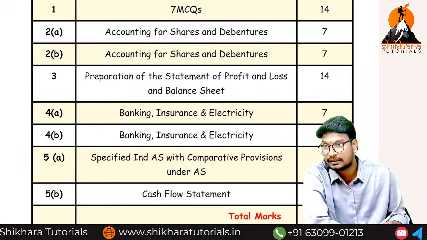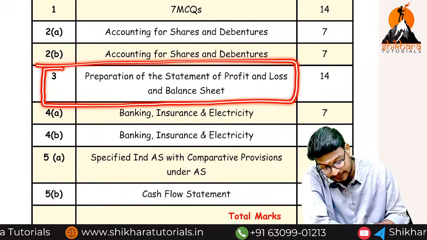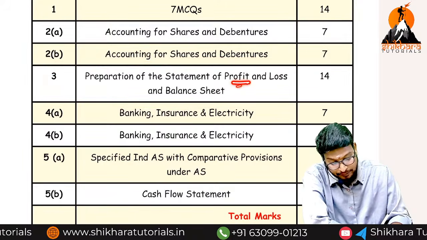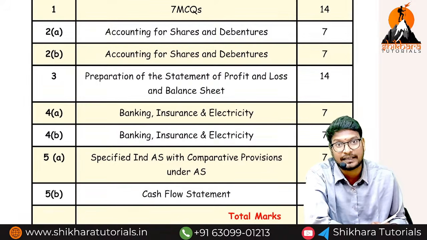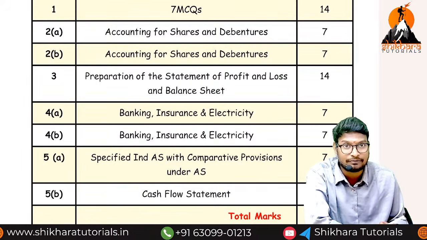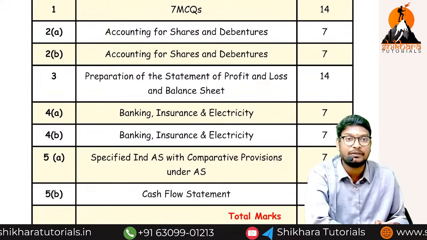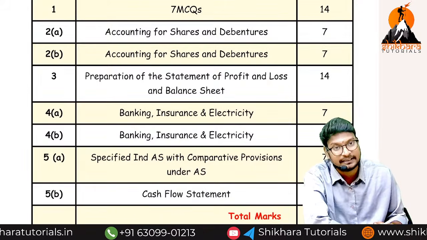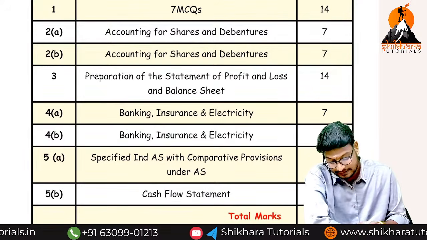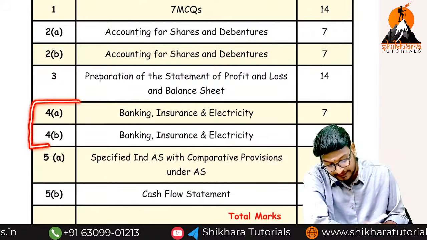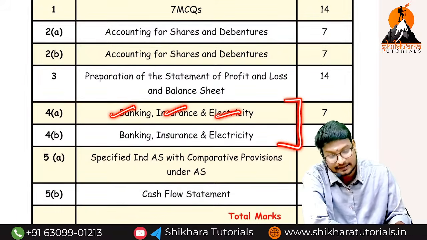Next, coming to the third one, in the third question, they will give preparation of statement of profit and loss and balance sheet, same like final accounts manner, but we have to see the format of Schedule 3. There is a fixed format, so we can discuss it in a clear manner. Total 14 mark question. Then coming to the 4A and 4B, completely dedicated to banking, insurance and electricity.